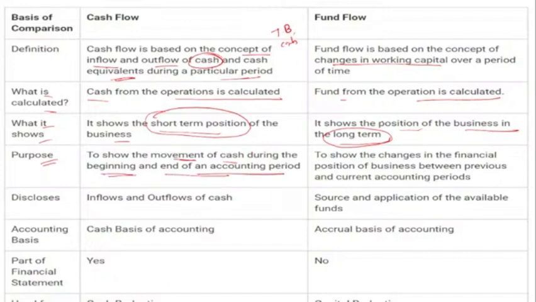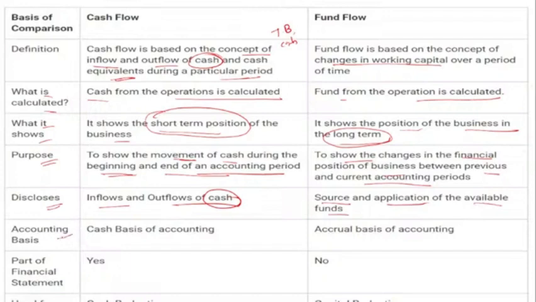And the fund flow shows the change in the financial position of the business between the previous and the current accounting period. Cash flow is the inflow and outflow of cash, and what is the fund flow? Fund flow is the source and application of the fund.